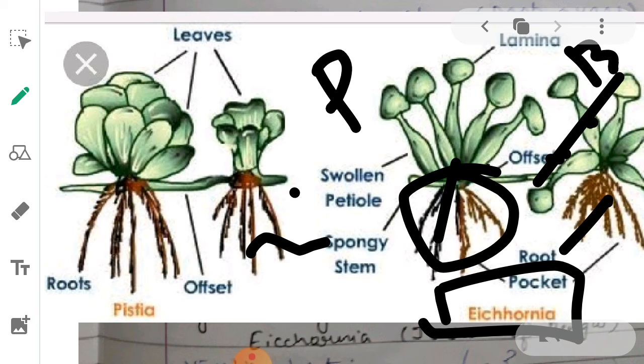What is the reason behind Eichhornia being called the terror of Bengal? The reason is that Eichhornia was an exotic plant. It did not grow in India originally. It was brought from some other country, and it had a great ability of producing very beautiful flowers.